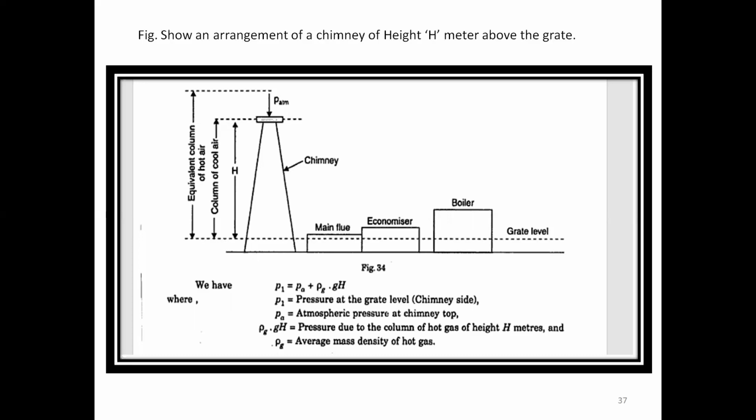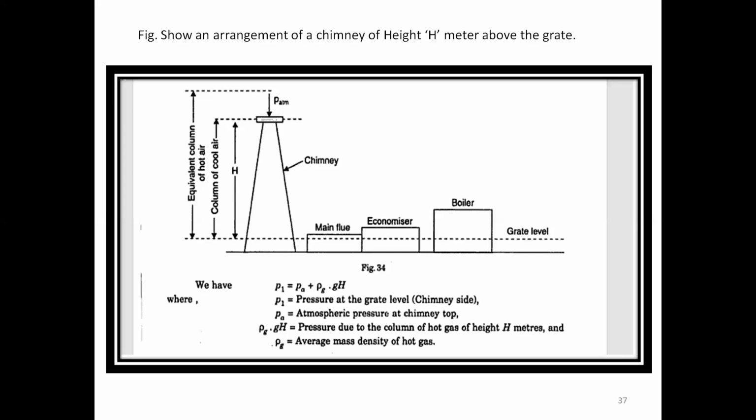And next one, here you can check it out. What is P1? What is PA? Rho g H. So here P1 is nothing but pressure at the grade level on the chimney side. Next one is atmospheric pressure at the chimney top, PA. We are talking about P atmosphere. And next one is density into g into H. We call it pressure due to the column of hot gases of height H meters and average mass density of the hot gases. How we are going to get the hot gases is very important for us here. This is a formula which you are going to use while calculating the H, and this will be done when showing the sums. It will be easy to understand.